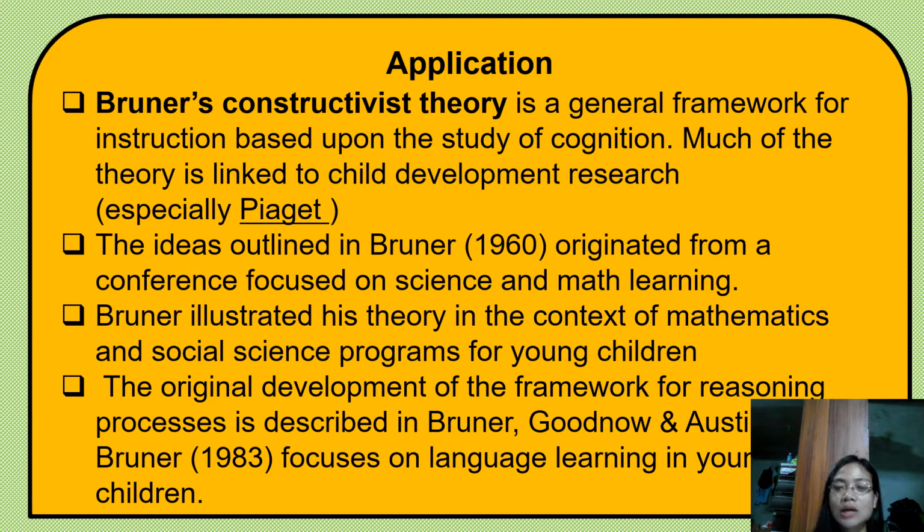The idea is outlined in Bruner 1960, which originated from a conference focused on science and math learning. Bruner illustrated his theory in the context of mathematics and social science programs for young children. The original development of the framework for reasoning processes is described in Bruner, Goodnow, and Austin. Bruner 1983 focused on language learning in young children.